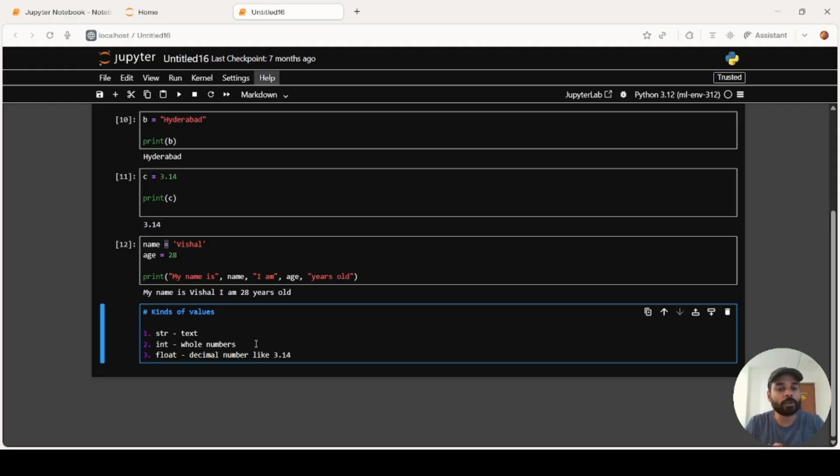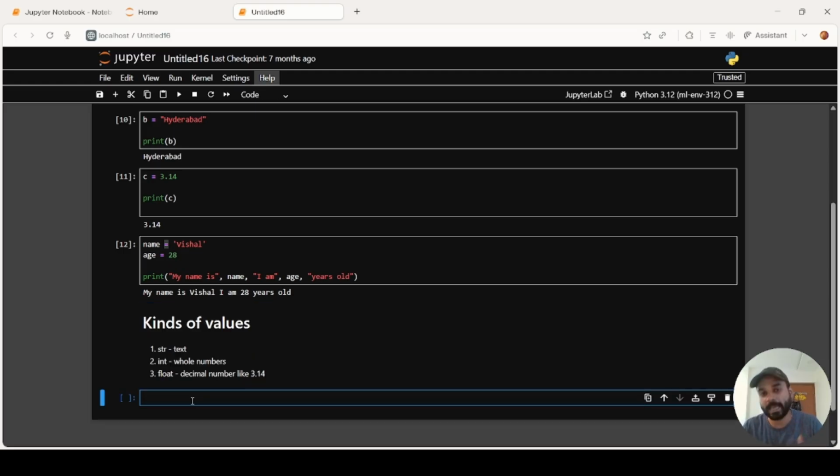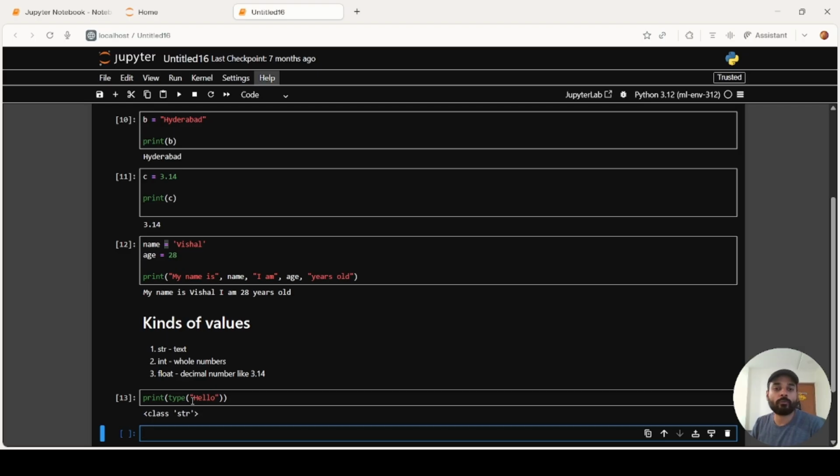Now you can also try to find out the kind of value by using a special function called type. So what do I mean by that? Let's say you want to find the type of this. What is this, hello? As you use the type function, Python tries to understand what kind of value it is, and it gives out that value's type.